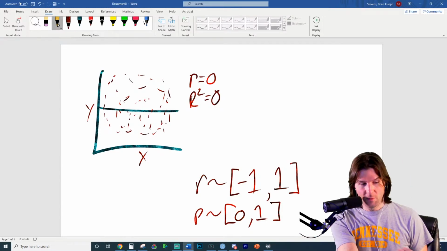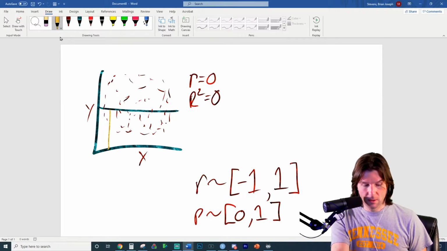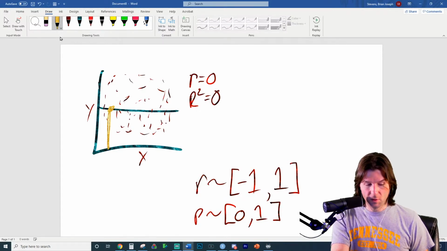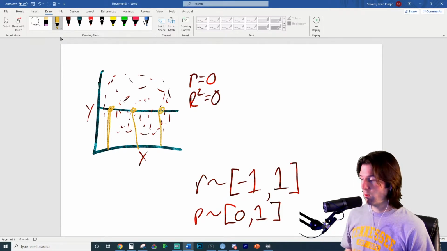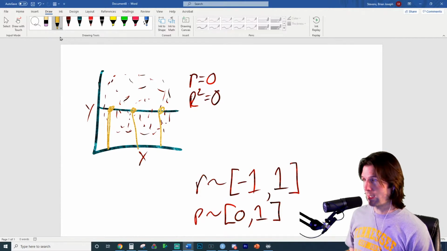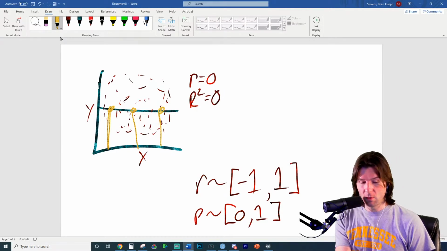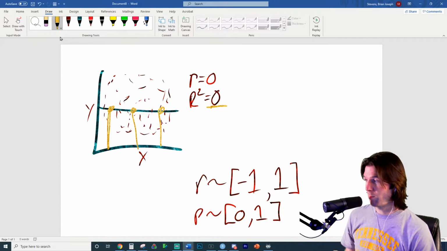Because think about this. If you were to predict here with x, you'd predict this value. If you were to predict here with x, you'd predict this value. Do you see how if you use x to predict y, you never change what you're predicting? So x is not really explaining y. If you use x, the equation of the line is just constant, and so x does not actually explain y at all. So 0% of the variation in y is explained by the variation in x.